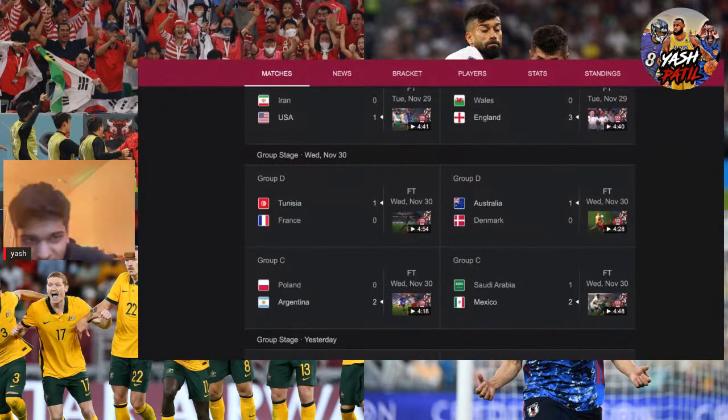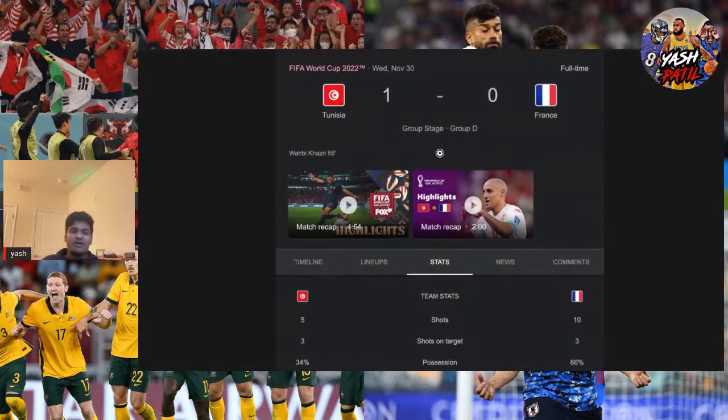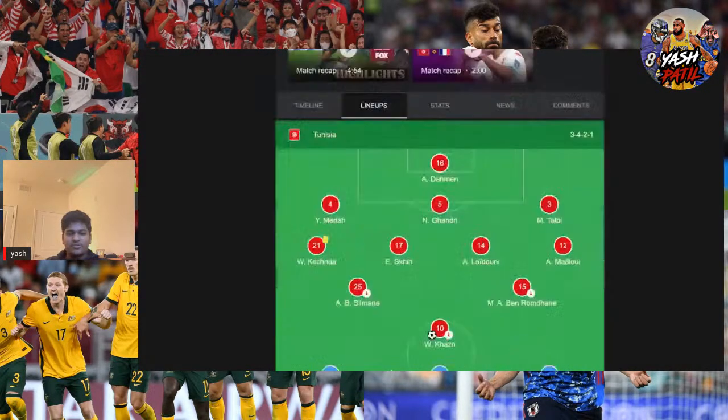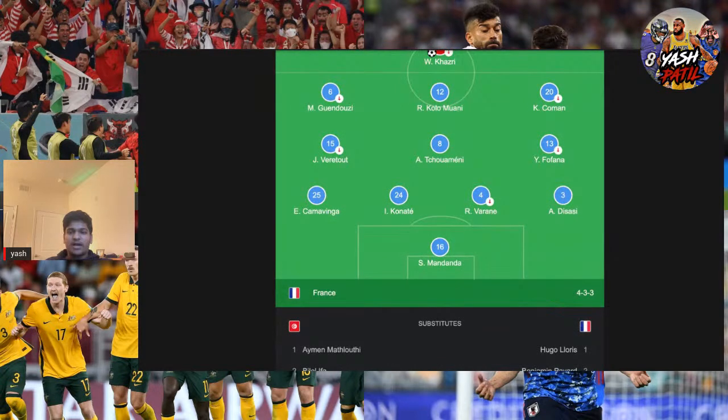Okay, now we have Tunisia versus France. I didn't watch this game. I know France just played their subs. We can click on it real quick and see who's in their lineup. I mean, yeah, Kuman, Guendouzi. Guendouzi's on the left. I don't know who Kolo Muani is. I don't know a lot of these players, honestly. I mean, I've heard of them. You have Camavinga right there, Konate, and Varane, and then they put their backup. So other than Chouamini, really, they went full backups.